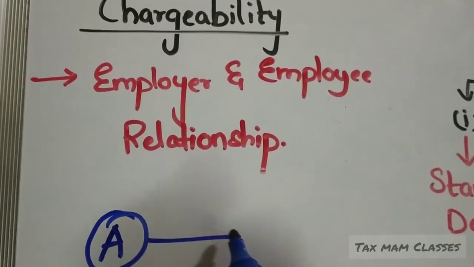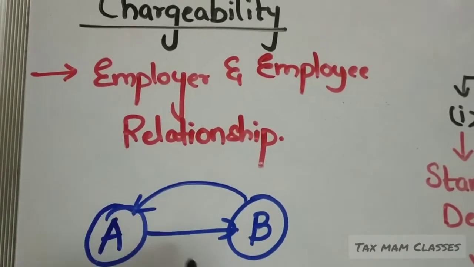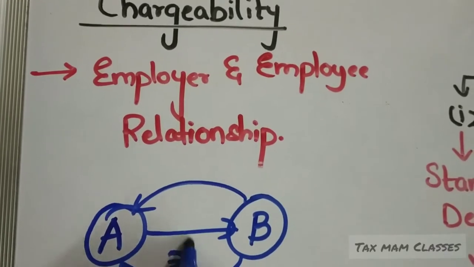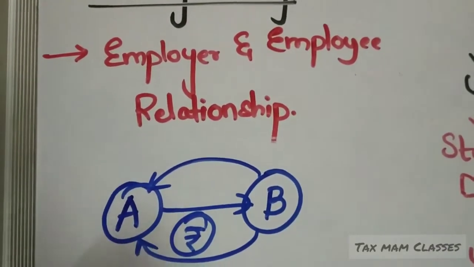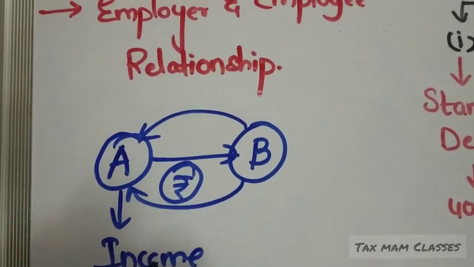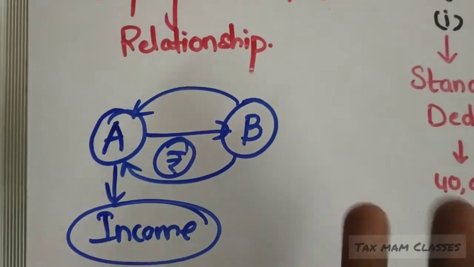For example, let's take A is a worker in an organization and B is the employer of this A. At the end of every month B will be paying a remuneration, wages or salary to Mr. A. So Mr. A is receiving income, right? Whatever income a person is receiving, he has to pay tax to the government and he has to compute it.